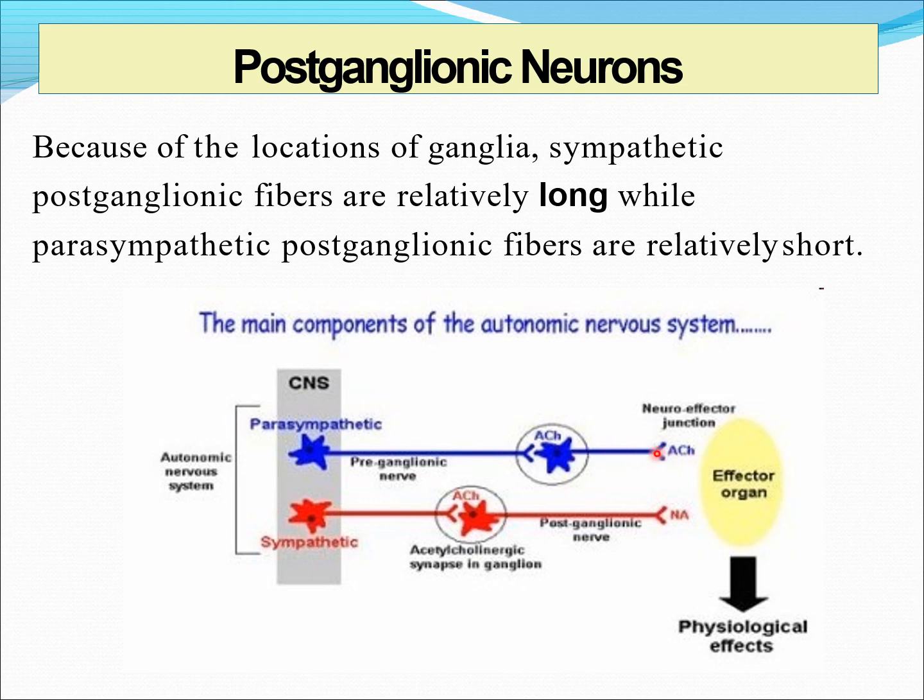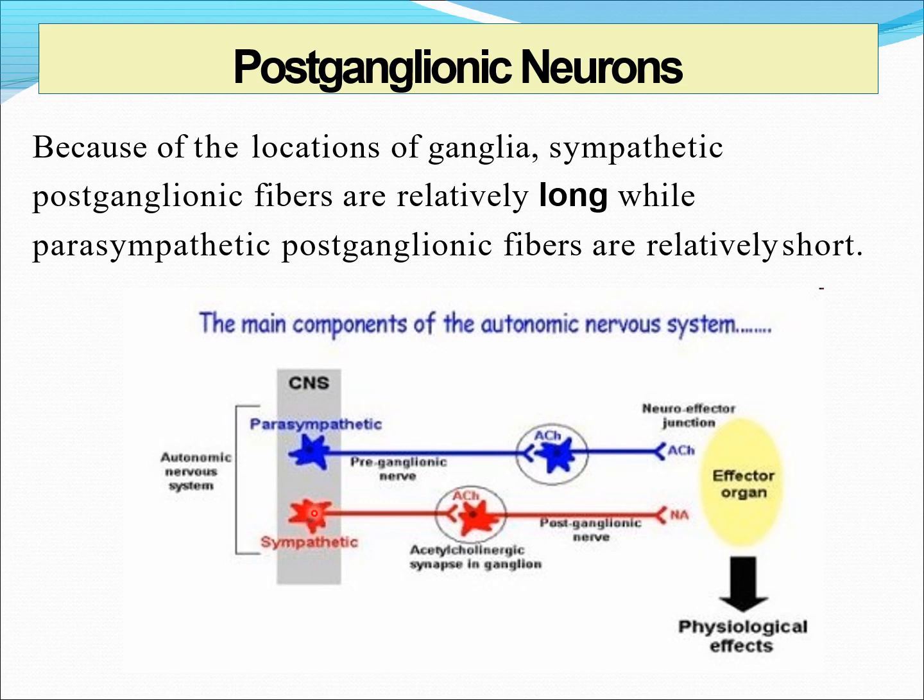So this is short and this has to travel a long distance from the cell body within the CNS to reach the terminal ganglia. So this is very long. You can see in the picture, this is long and this is short. This is the reason. Coming to the sympathetic division, its cell body is also seen in the CNS.